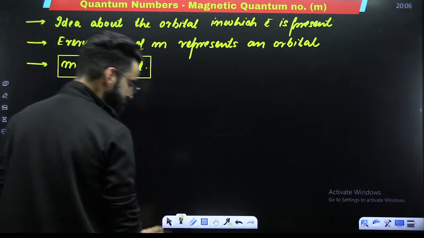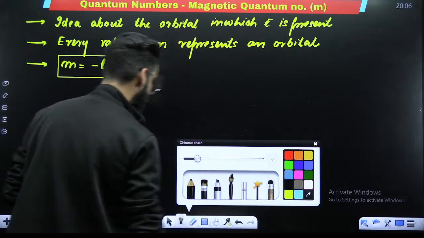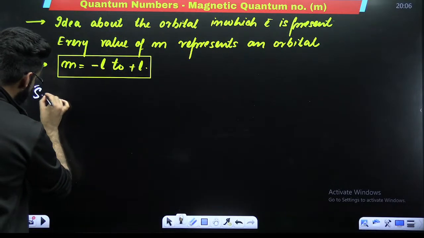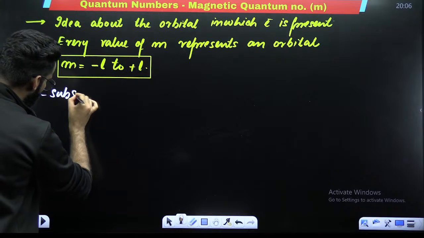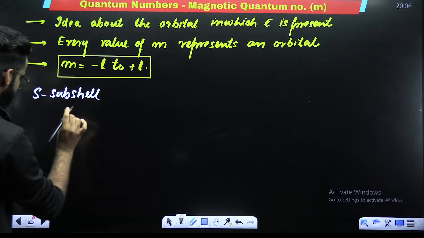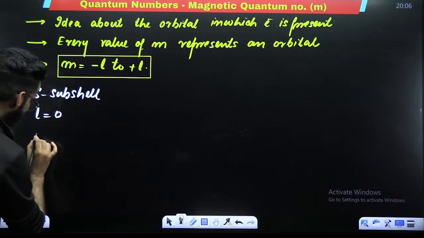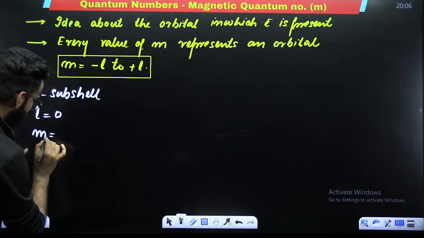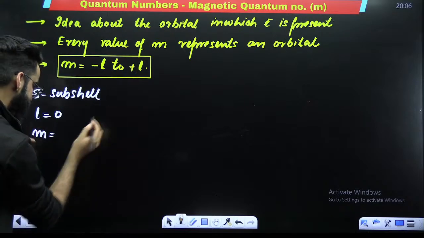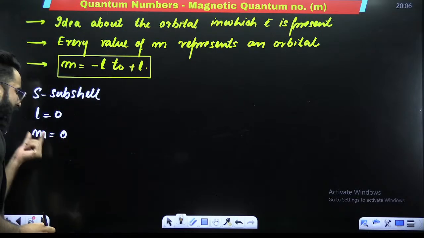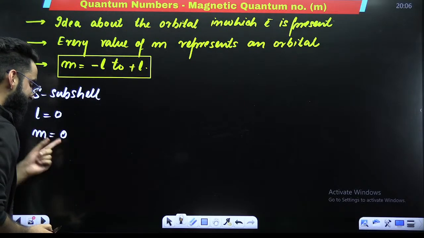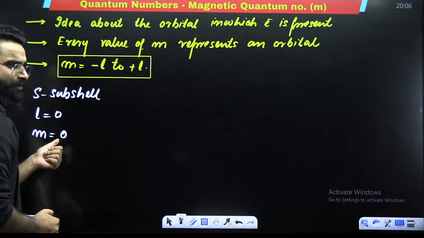What does it mean? See guys, if I talk about S subshell, in case of S subshell, what is the value of L? L value is 0. If L value is 0, what will be the possible values of M? Minus 0 to plus 0, which means 0. So how many M values did I get? I got one M value, which is equal to 0.